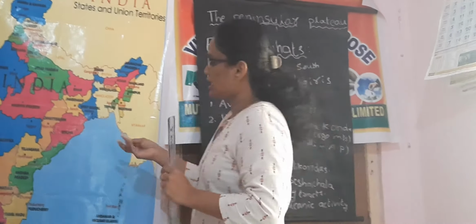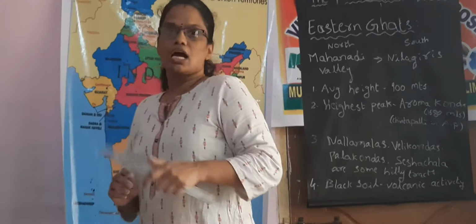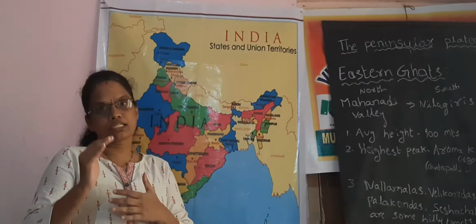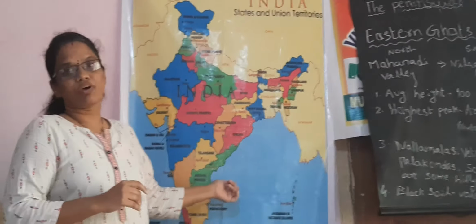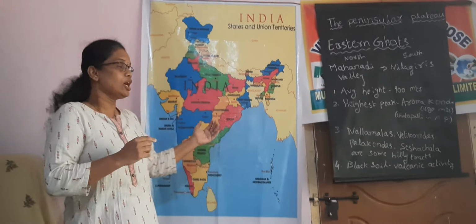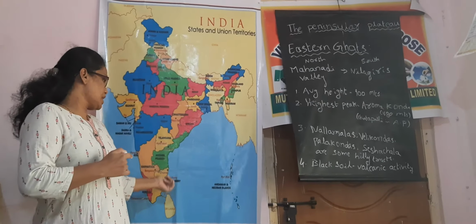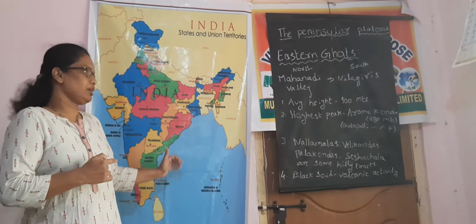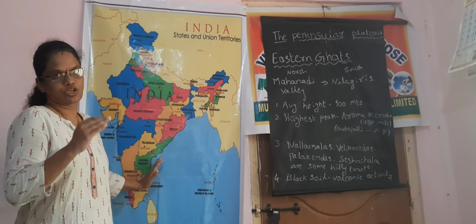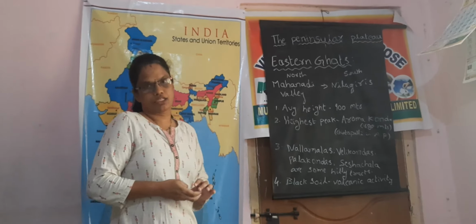In these areas of the Eastern Ghats, much black soil is found. Why? Because of volcanic activity. So in this region, black soil is located in the Eastern Ghats.